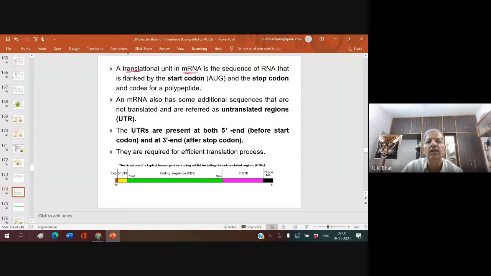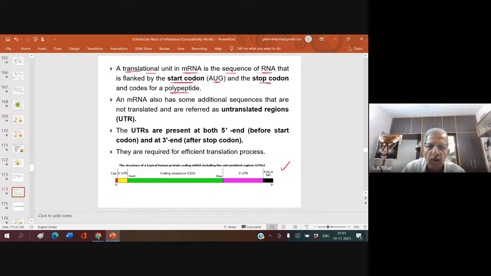What you have here is mRNA. Please remember, this diagram is not given in your NCERT book, but it is a very, very important diagram. Otherwise, you will not understand what is given here. A translational unit in mRNA is a sequence of RNA that is flanked by the start codon, AUG, and the stop codon, and codes for a polypeptide.